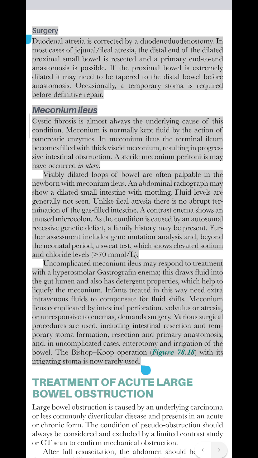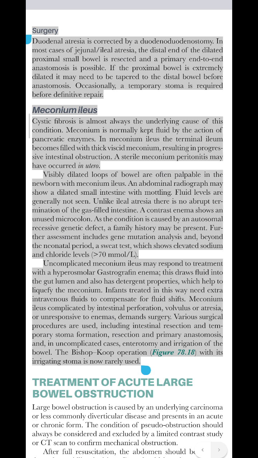An abdominal radiograph may show a dilated small intestine with mottling. Fluid levels are generally not seen. Unlike ileal atresia, there is no abrupt termination of the gas-filled intestine. A contrast enema shows an unused microcolon. As the condition is caused by an autosomal recessive genetic defect, a family history may be present. Further assessment includes gene mutation analysis and, beyond the neonatal period, a sweat test, which shows elevated sodium and chloride levels, greater than 70 mmol/L.